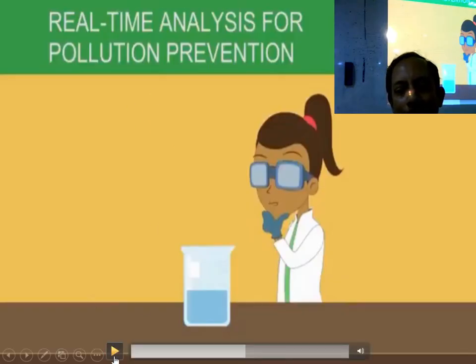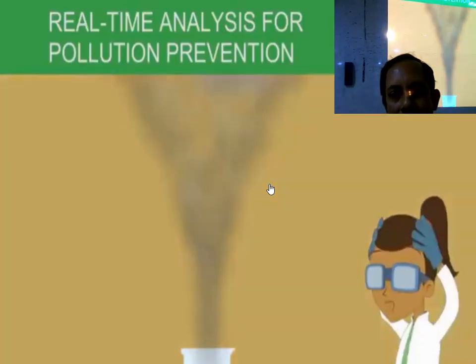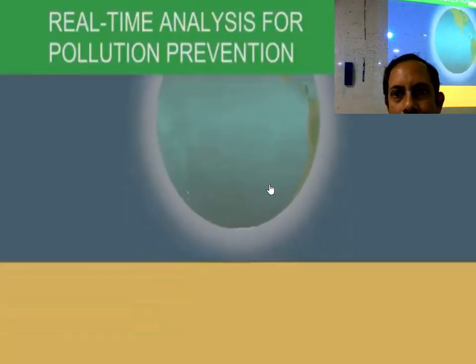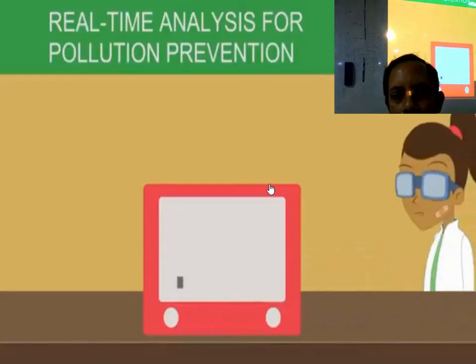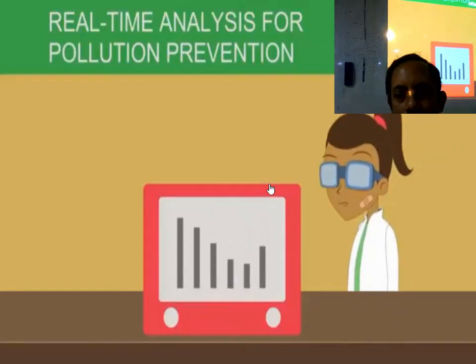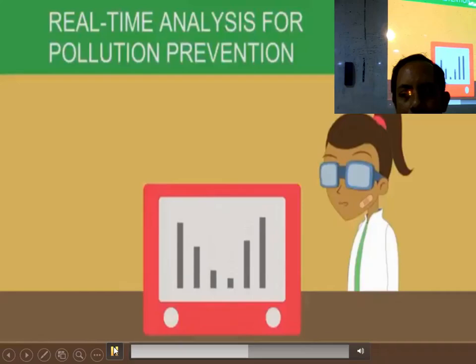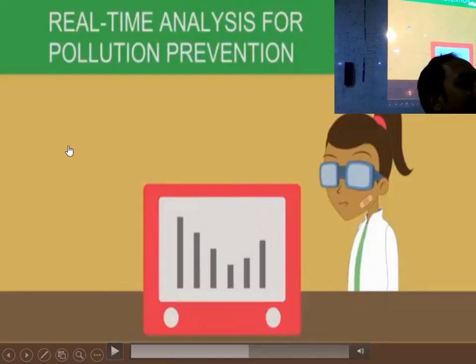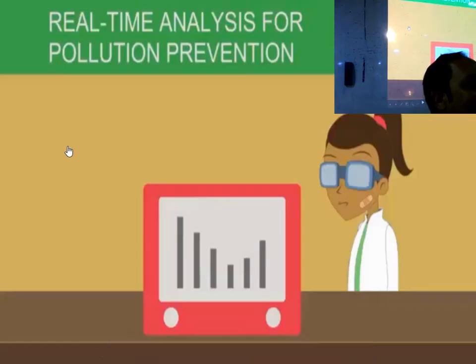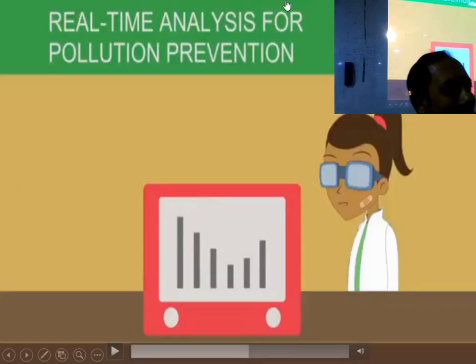Now, real-time analysis of pollution prevention. Let's come to that point. It is knowing what impact their synthesis is going to have on the environment. Monitoring a process on a small scale to see what pollution is produced at a particular stage of a reaction. You have a monitor, and on that monitor there are ups and downs going on. CO2 gas emission, SO2 gas emission, everything real-time data it is supplying. Who will do this analysis? Software engineers. This analysis will be done by software engineers.